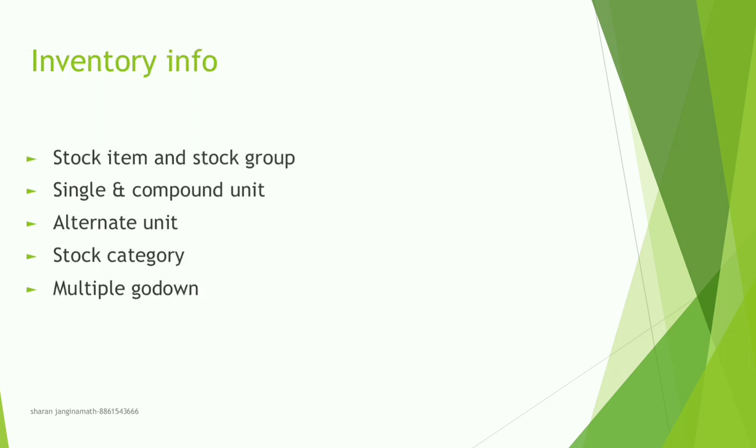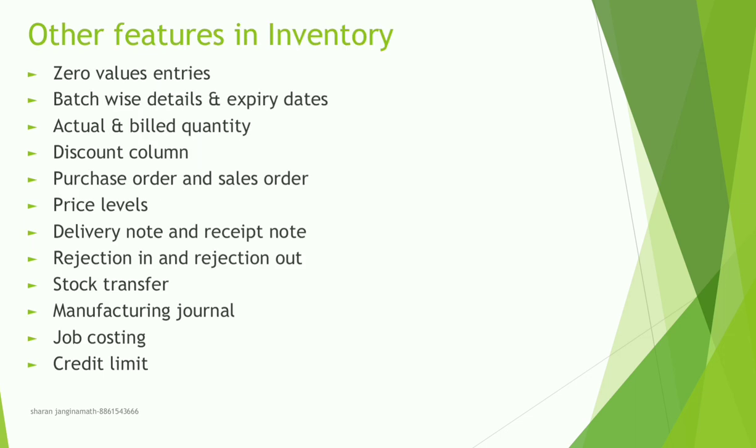We'll be discussing that. The next concept is inventory info: stock item and stock group creation, single and compound unit, alternate unit, stock category and multiple godown. Inventory features we'll be discussing: zero valued entries, batch-wise details and expiry dates, actual and billed quantity, discount column, purchase order and sales order, price levels, delivery note and receipt note, rejection in and rejection out, stock transfer, manufacturing journals, job costing, credit limit.